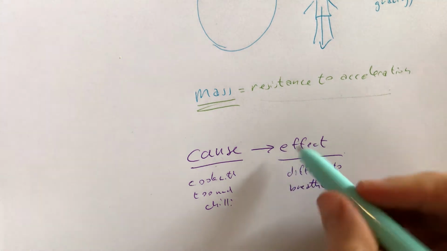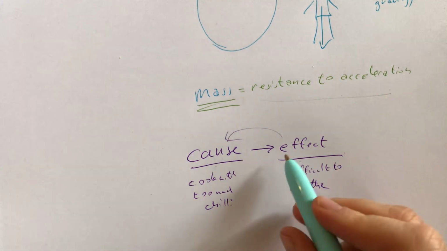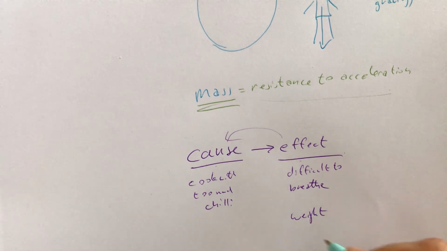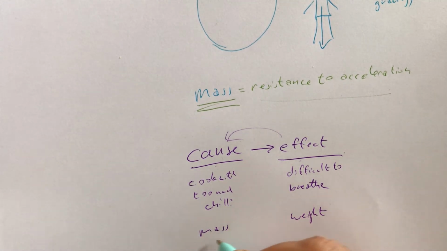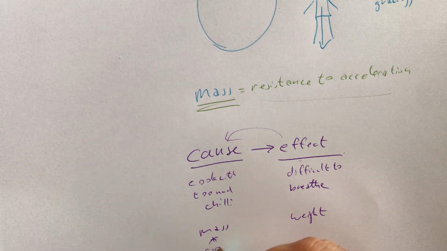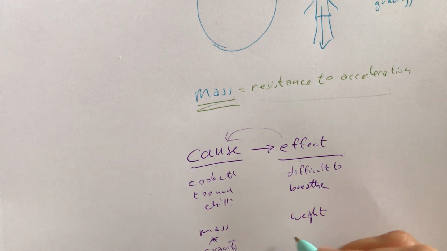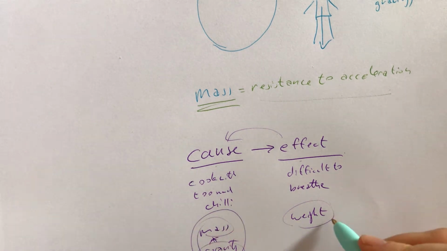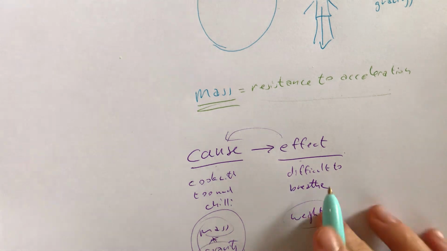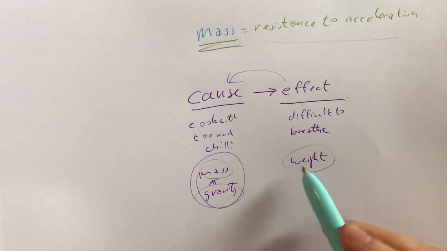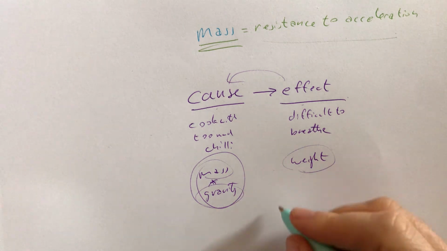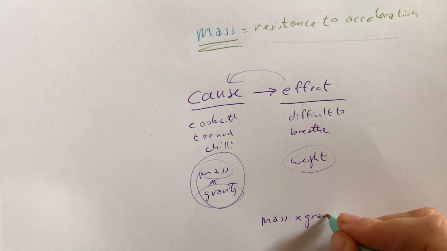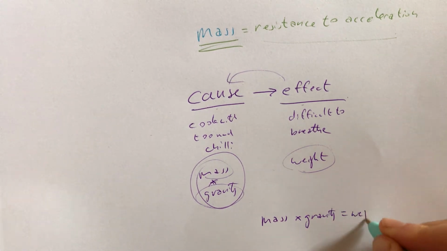They talk about the effect causing the cause. And the reason I talk about that is weight is the effect, but mass and gravity are the cause. So without mass, you wouldn't have weight. Without gravity also, you would not have weight. You would still have mass, but you wouldn't have weight. So anyway, let's just bring this into the equation. The mass multiplied by the strength of gravity equals the weight.